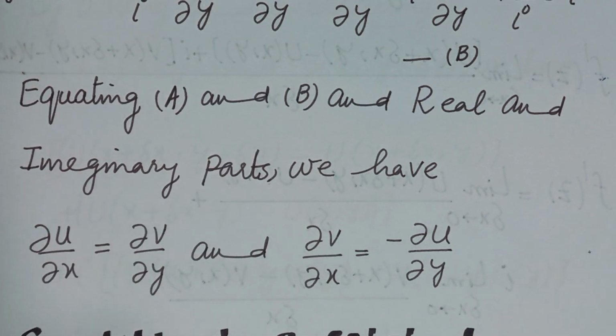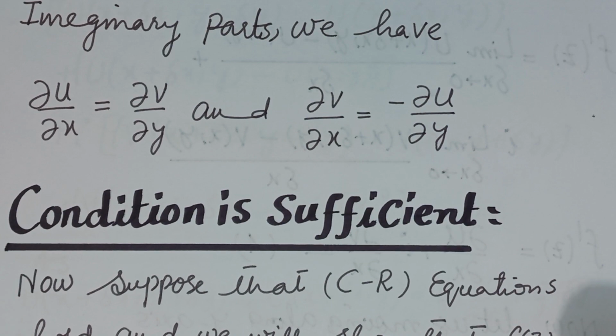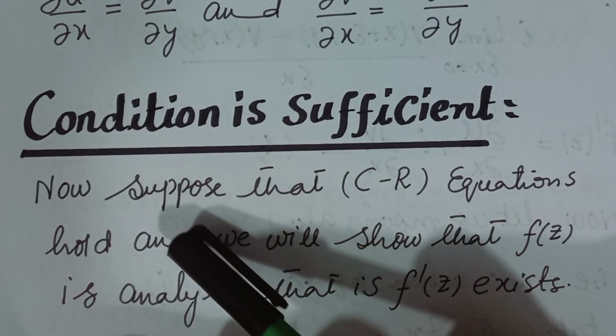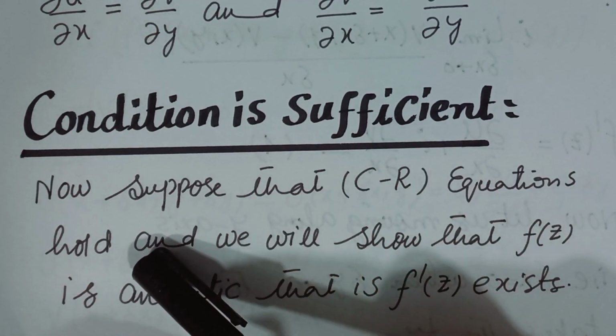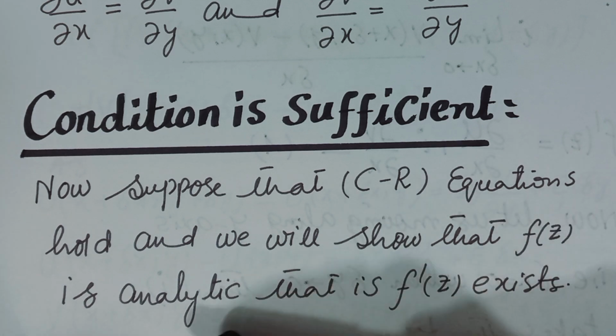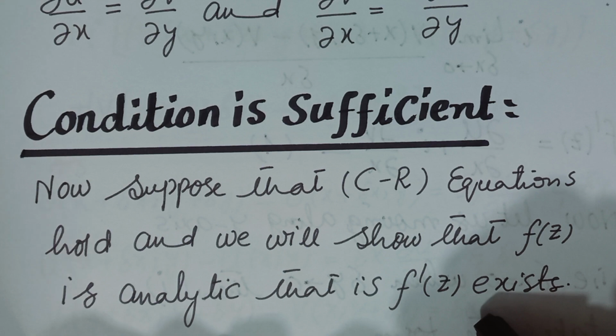Next we will move to the condition that it is sufficient. Now suppose that the CR equations hold, and we will show that f of z is an analytic function, that is, we will show that f dash exists here.